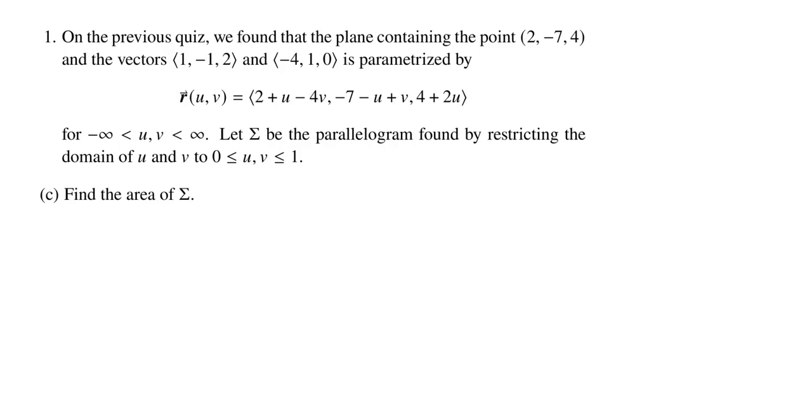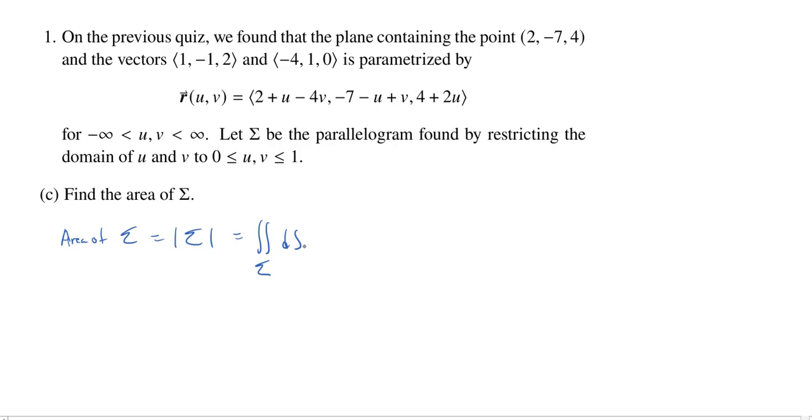That's not like the worst idea in the world. You could say, okay, the area of sigma, or I denote this with just absolute values around sigma. You could just say, all right, let's take a surface integral over sigma dS. But you know what? This is just setting up a lot of extra machinery to do something which is really quite straightforward here, because we have a point on the plane and then two vectors which build up the plane.